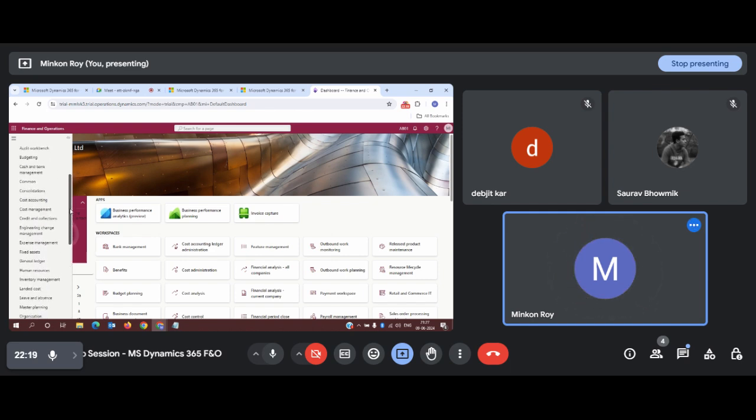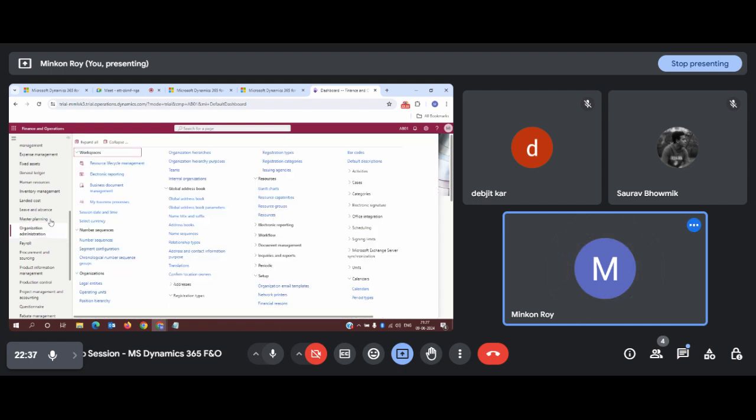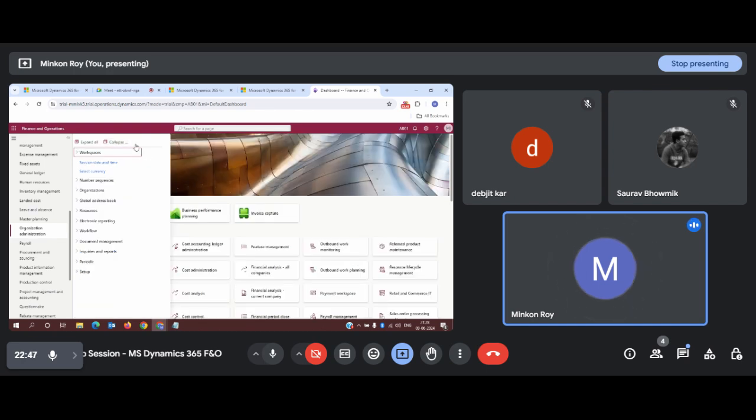So just for a quick recap, I am doing a fresh refresh of everything so that you can quickly remember everything. My first step is to go to the Organization administration module. Remember, this is a module. If you click on it, you get lots of sub modules inside the particular module. The best practice to search for anything is, first of all, to collapse all the menus. Once you collapse, you get all the header sub menus, and from there you can go where you want to.